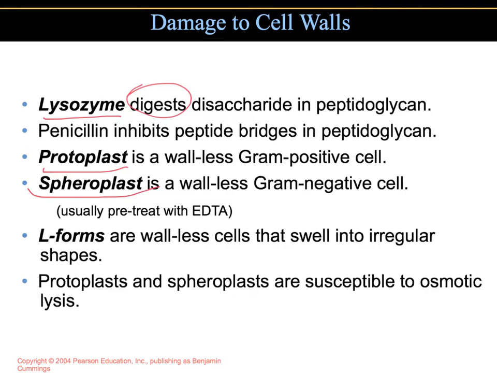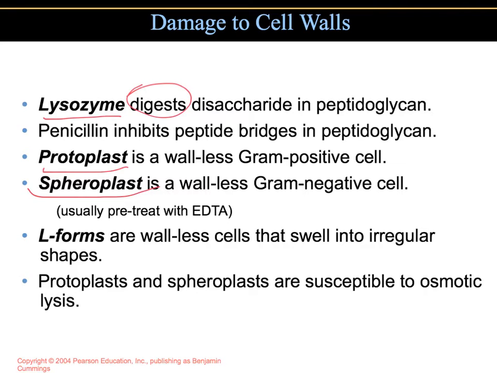So that would be a wall-less gram-negative cell. Remember, gram-negative cells do not have that thick peptidoglycan wall. So for lysozyme to have an effect on them, the cells are first treated with EDTA, which weakens ionic bonds in the outer membrane and damages it.